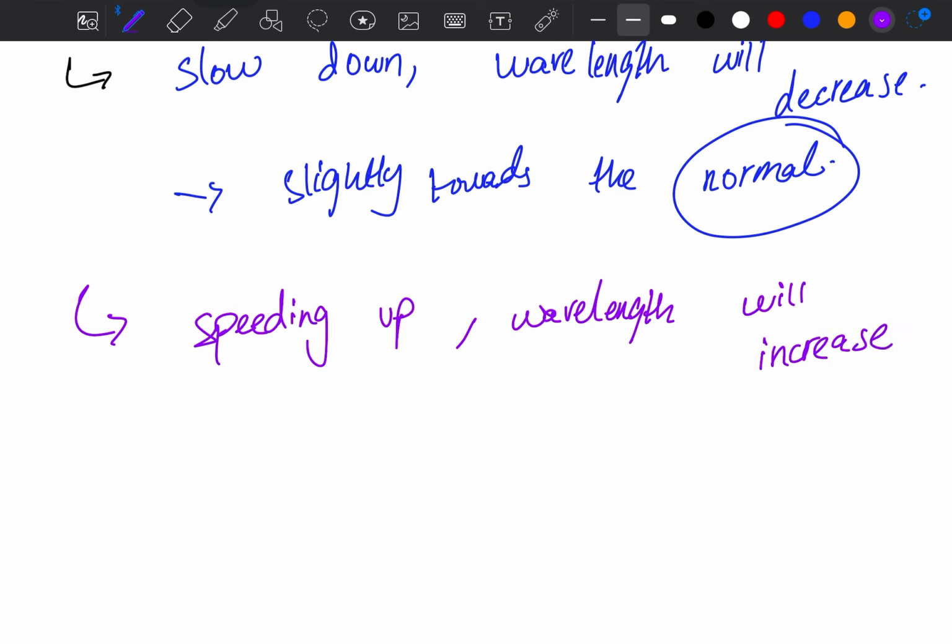So will it move towards the normal, or away from the normal? Like I said, it will occur completely in the opposite way. So it will move slightly away from the normal.